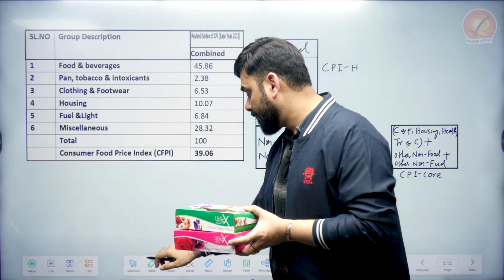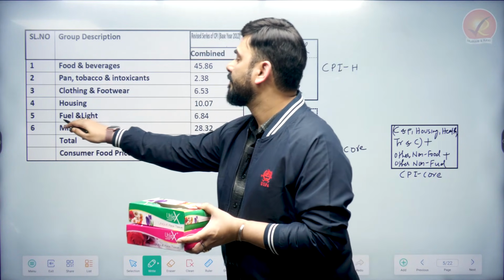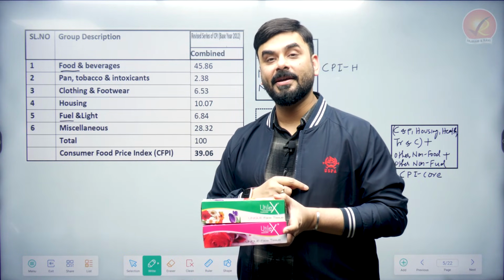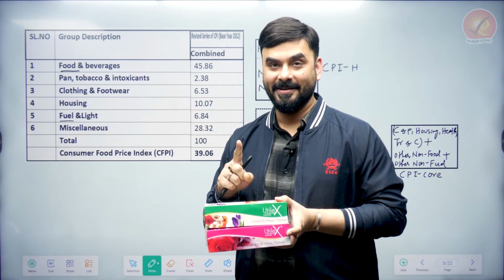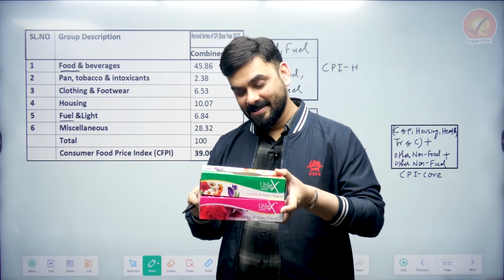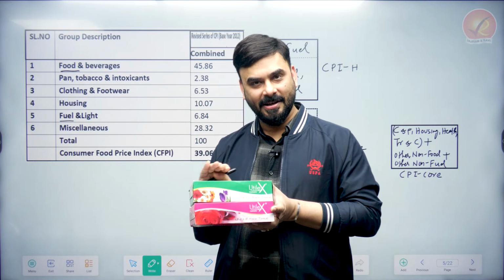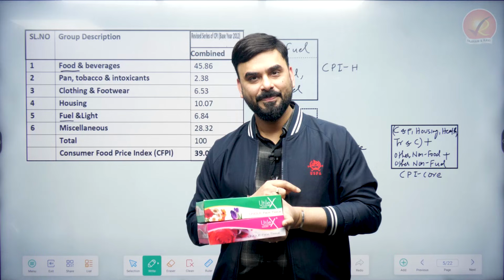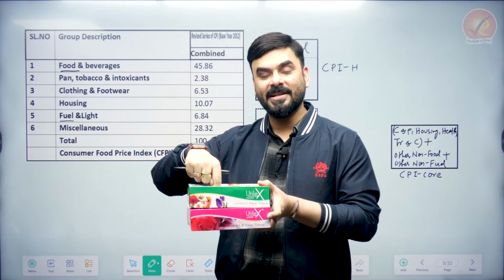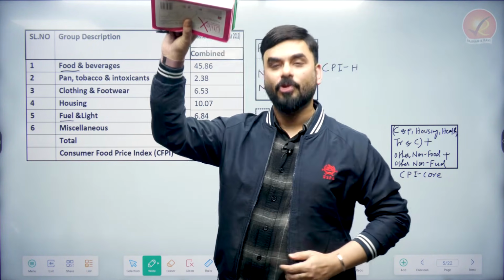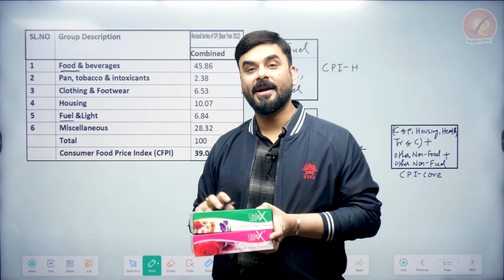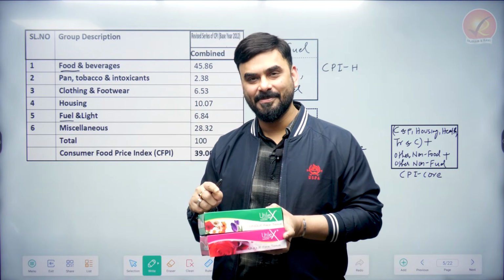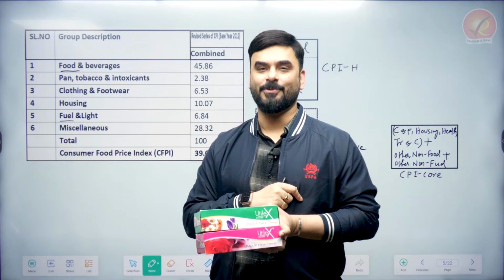Yeah, we can. For example, see, here you have fuel, here you have food. These are 2 special things. Why? Because they are considered to be very volatile. So sometimes what will happen is, in this entire box, everything else will be stable in terms of price. Only the price of food and fuel will jump. And if the price of food and fuel inside the box jumps, the whole box will become costly and we will feel that CPI headline has increased, whereas the main reason for the increase in CPI headline is only 2 items, which is food and fuel.